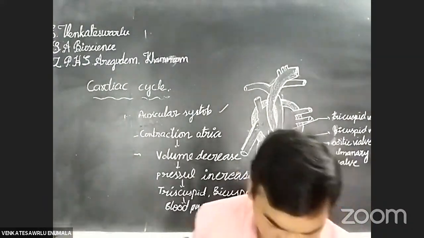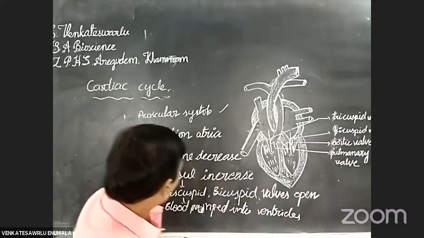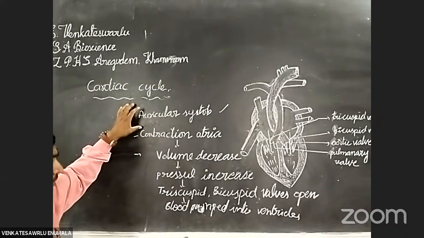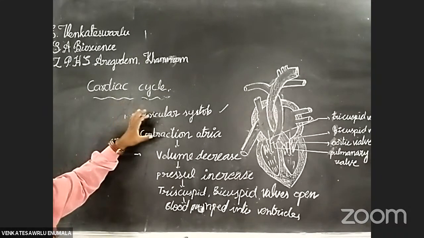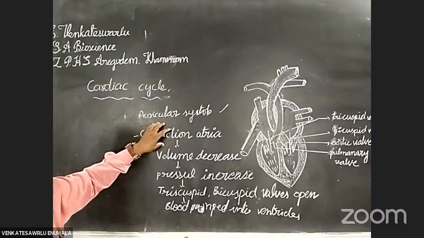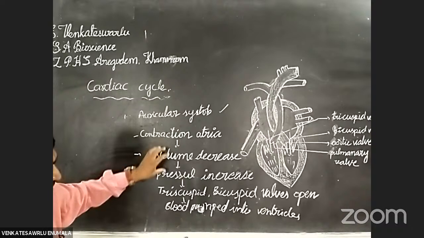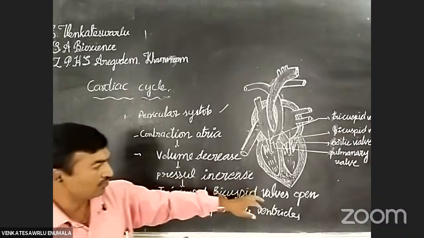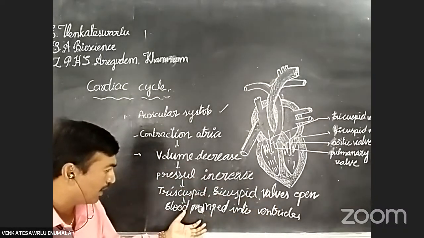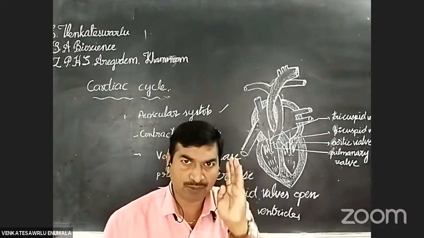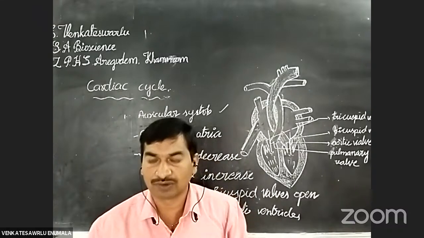Okay, students. So these changes occur in the auricular systole. So listen, if a question asks you to write the auricular systole, then you have to write these changes. First of all, contraction of the auricle. Next, when the contraction occurred, volume decreases. When the volume decreases, pressure increases. When the pressure increases, the tricuspid and bicuspid valves become open. When the valves open, the blood is pumped into the respective ventricle. Okay, very, very important, students. This is the auricular systole.